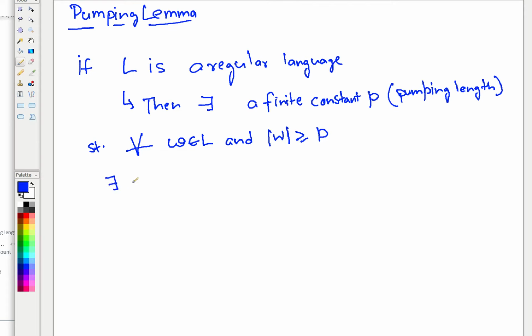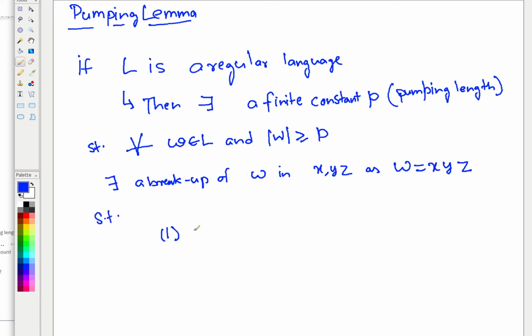there exists a breakup of W into X, Y, Z, as W equals XYZ, such that it follows the following three rules.